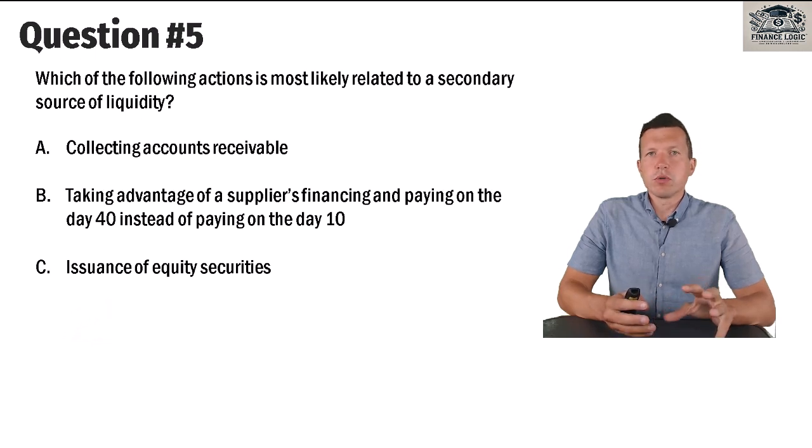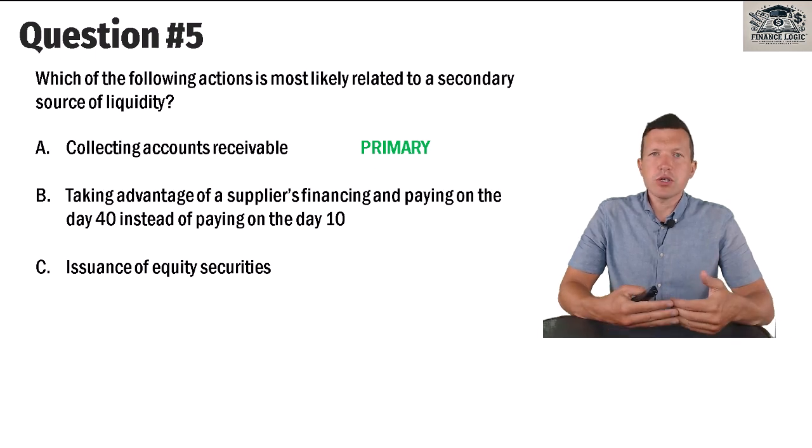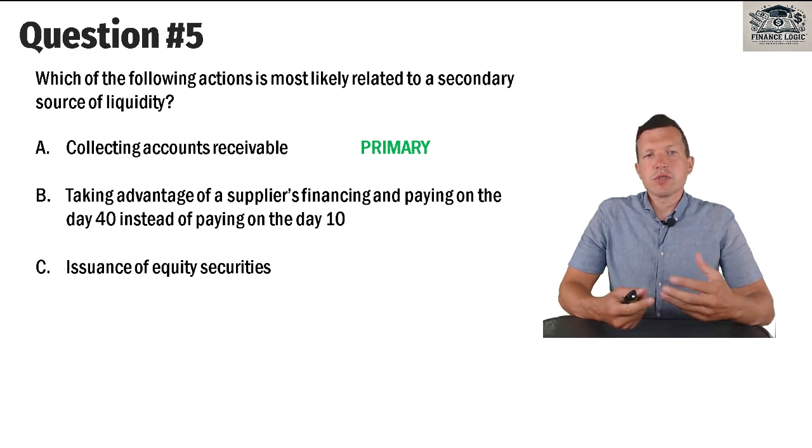In simple words, when we need money to pay our liabilities, the most obvious way is to collect accounts receivables. It is what we have to do on a daily basis. It is our primary source of liquidity. This is cash that we earn on a regular basis. Taking advantage of supplier financing,